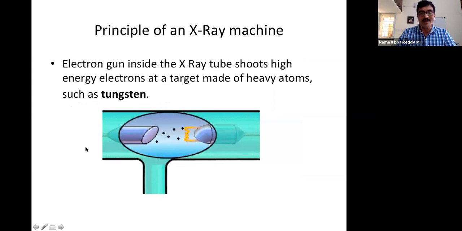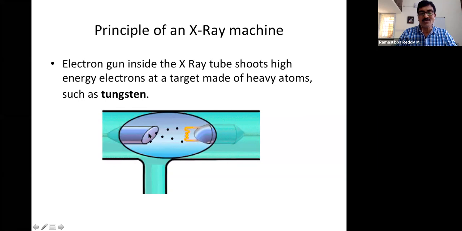And the mechanism of this one is that electrons are generated at the cathode of a tube, and the anode is given very high voltage. When there is high positive voltage, these electrons generated at the cathode get attracted. While being attracted, they travel with high speed and impinge on the anode.